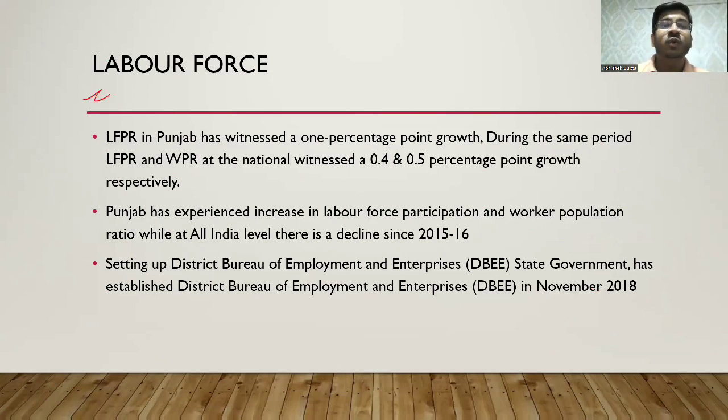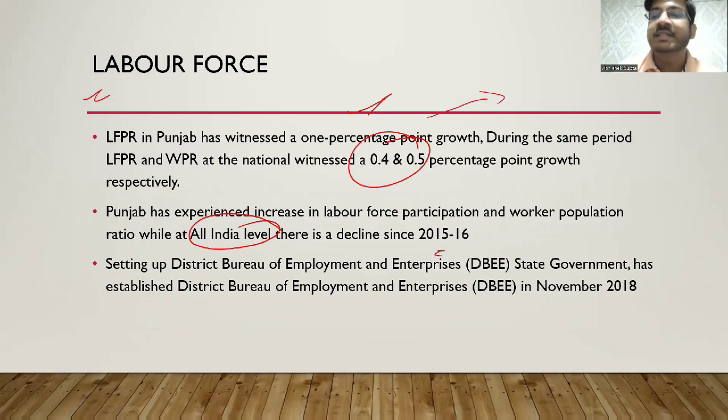Next we have labor force. So the labor force participation rate in Punjab has witnessed a 1 percentage point growth during the same period as the nation witnessed a 0.4 to 0.5 percentage growth. More importantly, the trend is important that labor force participation rate has grown slightly. Punjab has experienced an increase in labor force participation and worker population ratio, while at all India level there is a decline since 2015 to 16.